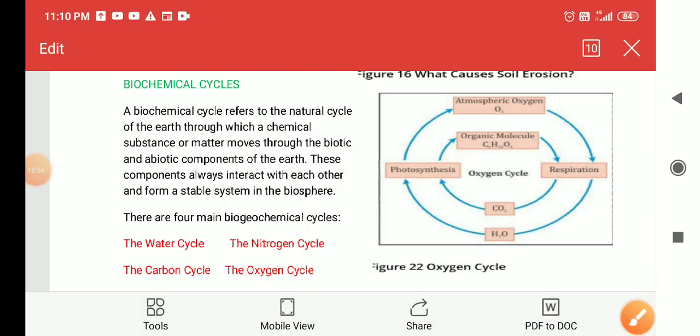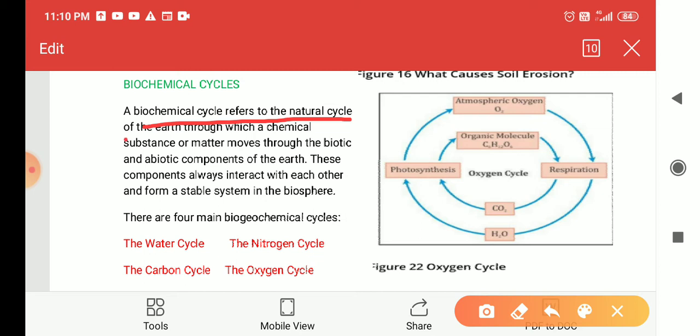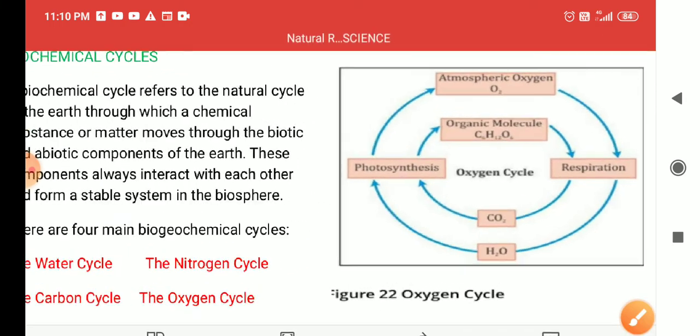Now we will study the definition of biochemical cycles. A biochemical cycle refers to the natural cycle of the earth through which a chemical substance moves from one component of the earth to another component. Means, as we can see in this diagram,